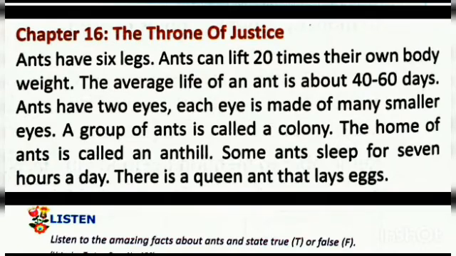And we get the information that ants have 6 legs and they're very strong because they can lift 20 times of their own body weight. Average life of ant is 40 to 60 days, means almost 2 months. Ants have 2 eyes and each eye is made of many smaller eyes. Group of ants is called colony. Home of ants is called anthill. Some ants they sleep 7 hours a day and there is a queen ant which lays eggs.